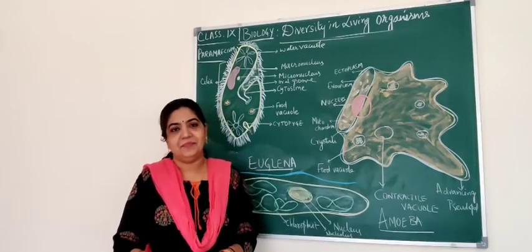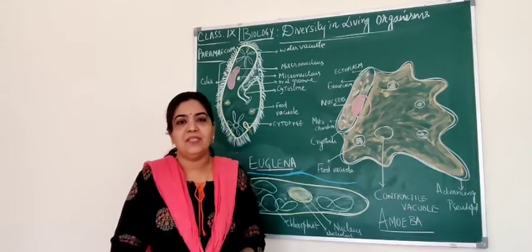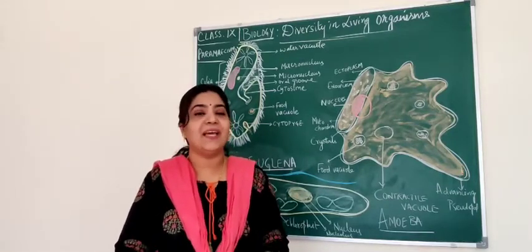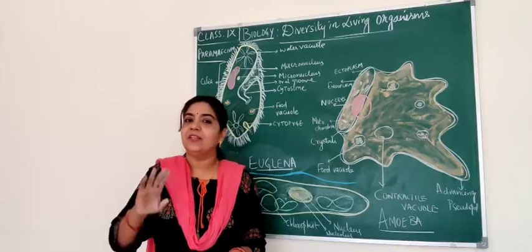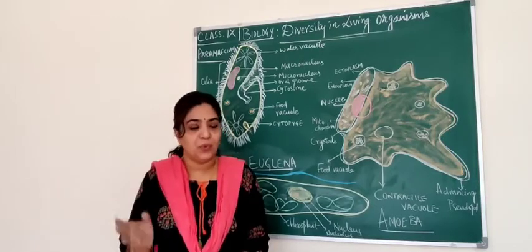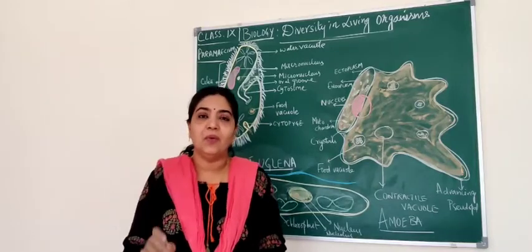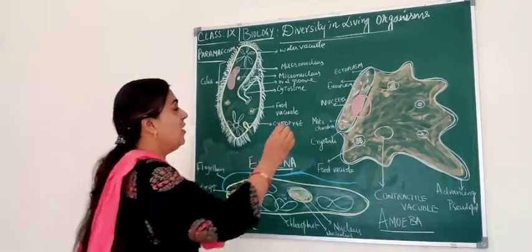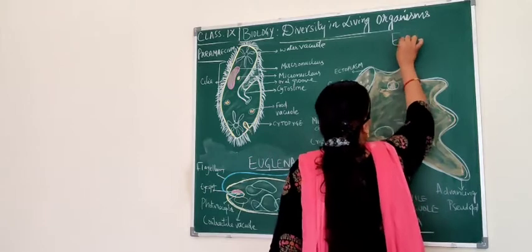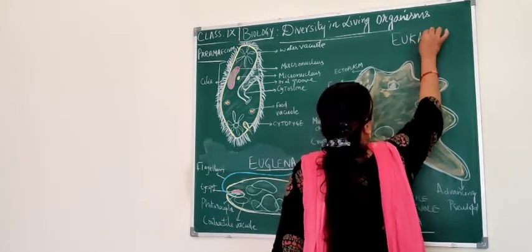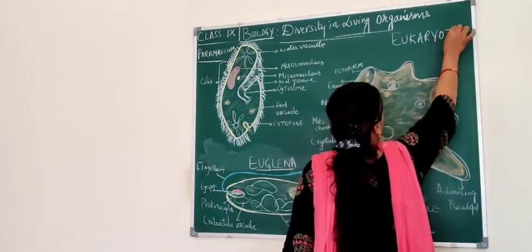Kingdom Protista includes eukaryotic organisms. Kingdom Monera includes prokaryotic organisms, and kingdom Protista includes eukaryotic organisms. So they are eukaryotes. What are eukaryotes?